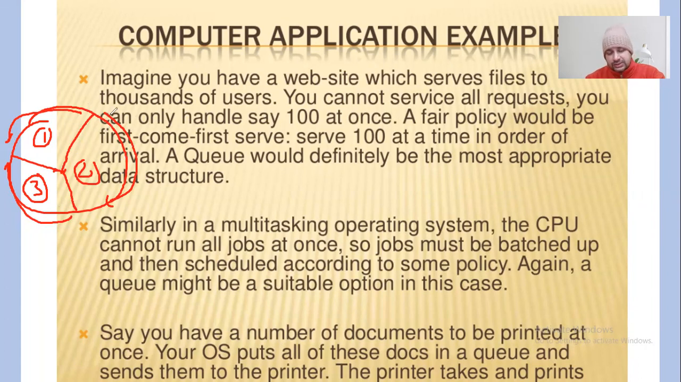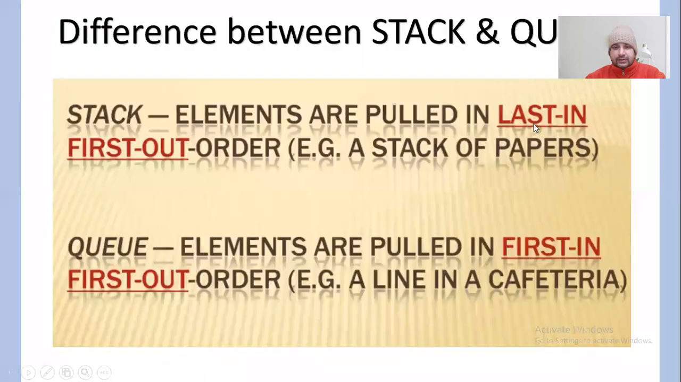But since the processor's speed is so fast, it seems that all three processes are running simultaneously, but actually they work in a queue. The first time slice is given to the first process, then the second process, then the third process, and again to the first process, and so on. The total time is basically divided by the total number of processes, right? So this is also an example of a queue.